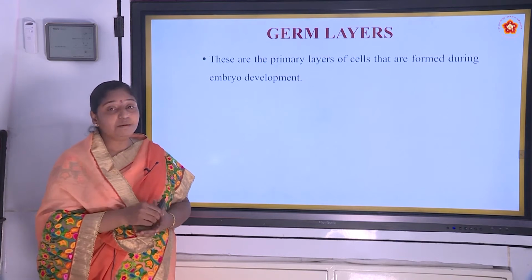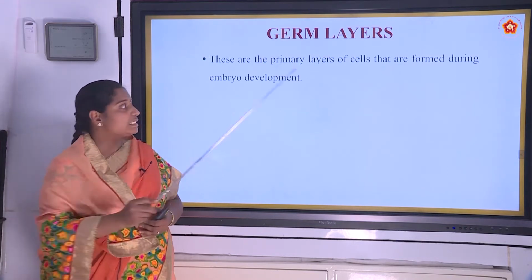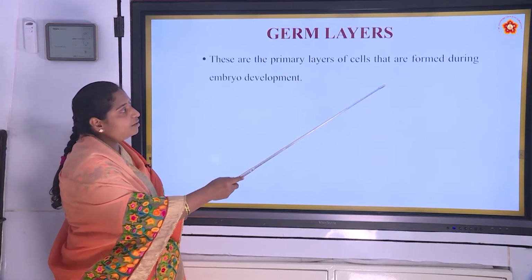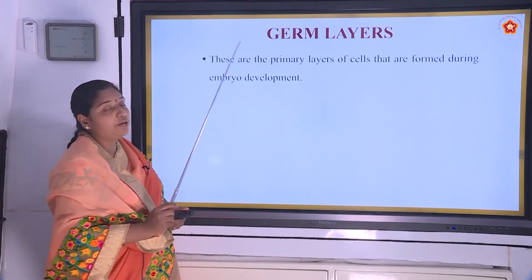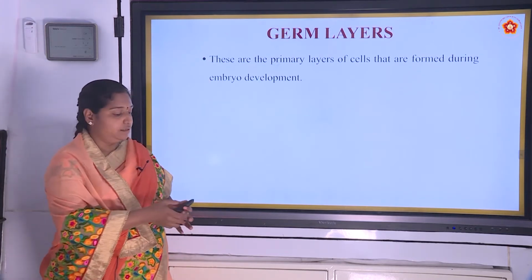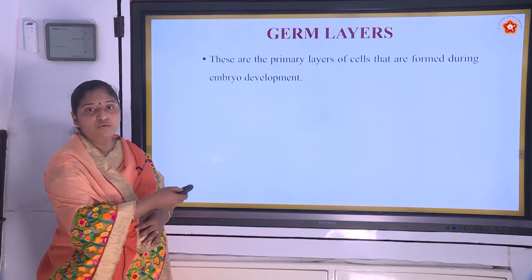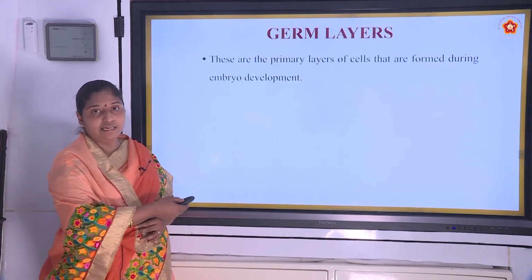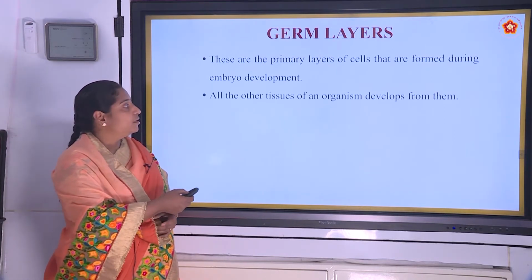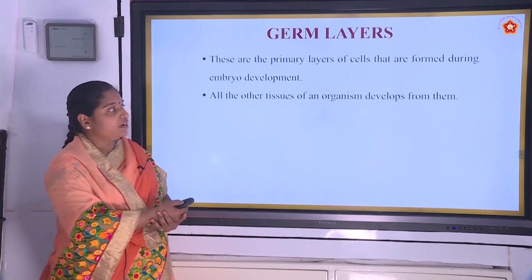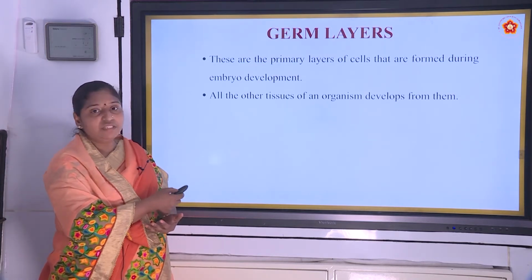These are the primary layers of cells that are formed during embryo development. I will explain how these are formed in the next slide. All the other tissues of an organism develop from these.